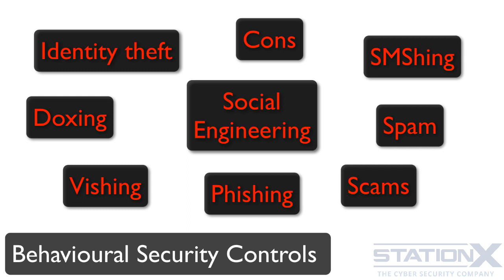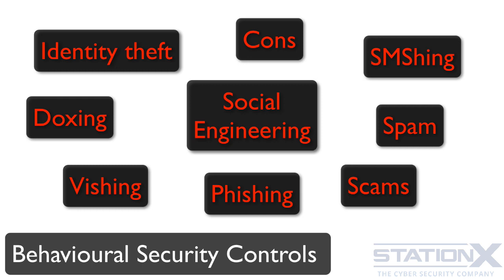The second type of control is technical security controls, such as using sandboxing on your email client or browser. And of course, we use defense in depth so that we have layers of both types of security controls to protect us. So we will implement behavioral and technical security controls to protect us against these social threats. Let's start with behavioral changes in order to protect ourselves from these threats.